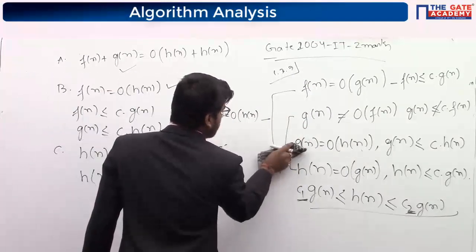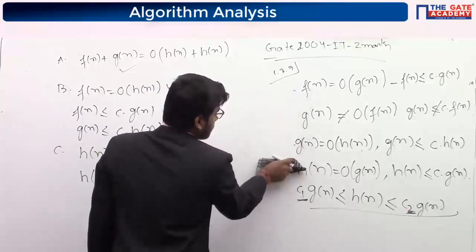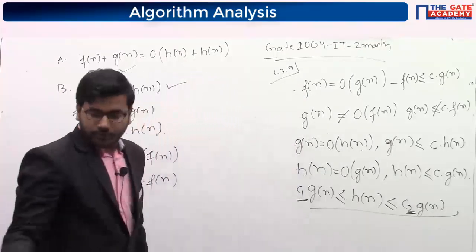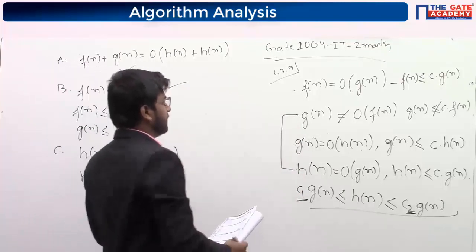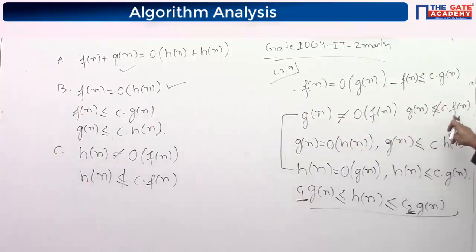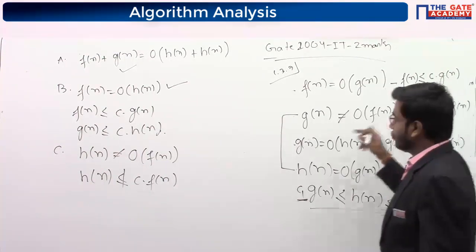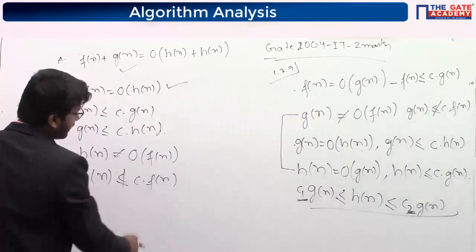I am erasing these two. By using this, we have to use these two functions, then we can say anything. It is saying that Gn is not smaller than Fn. Okay, means Gn is greater than Fn, it's not smaller. Now it is saying that Hn is smaller than Gn, Gn is greater than Hn and Hn is not greater than Fn. Yeah, correct.